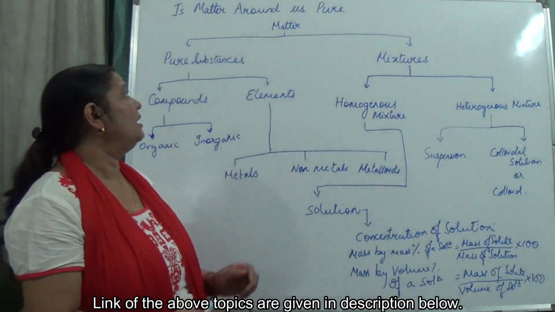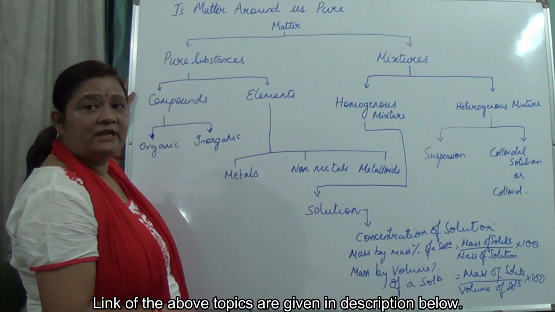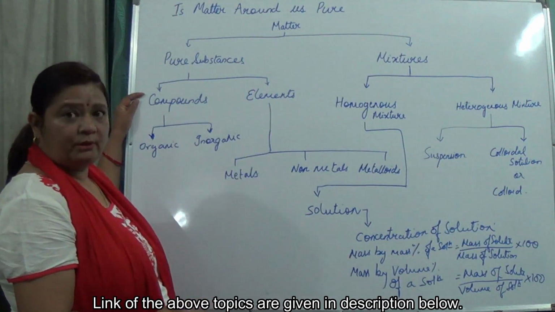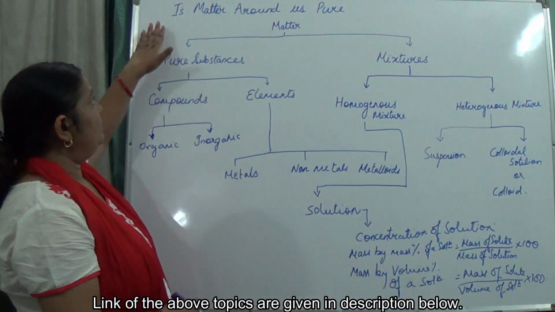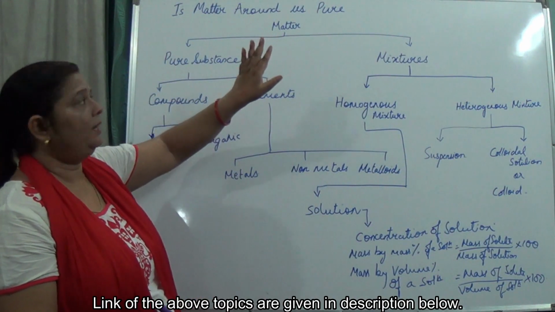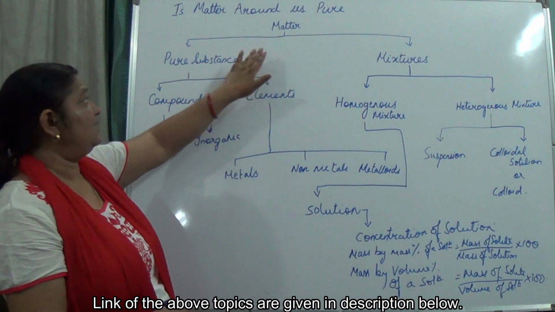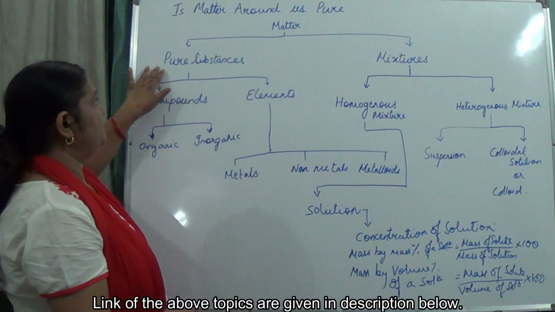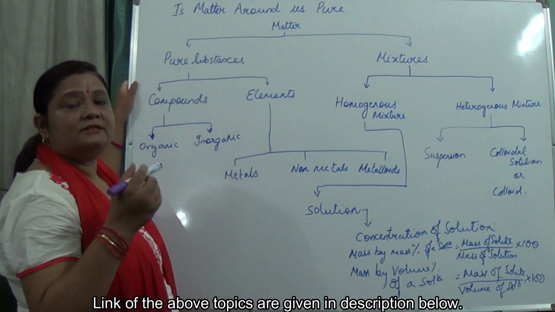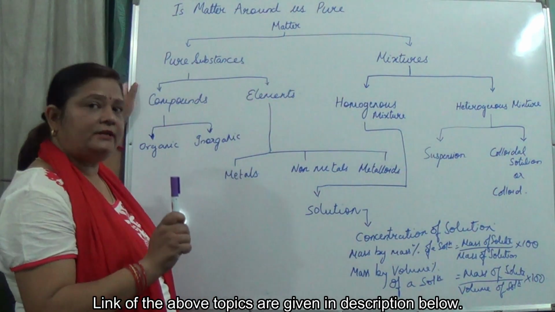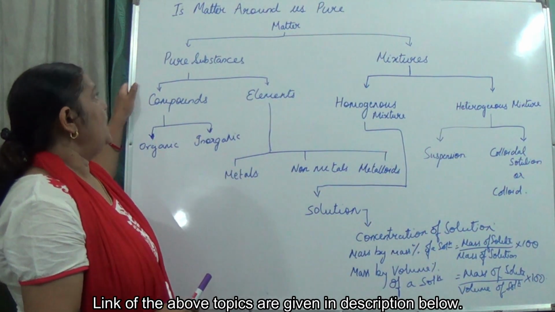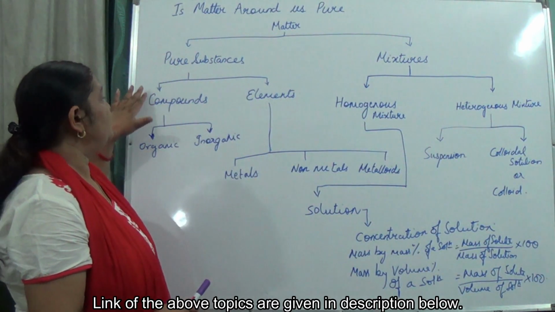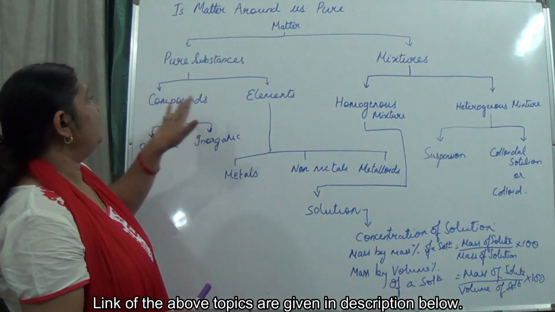Hello students, we are going to cover the whole chapter, "Is Matter Around Us Pure?", in the form of a flow chart. Matter is classified into pure substances and mixtures. First of all, pure substances. What are pure substances? They are the substances which consist of one type of particles. Now this pure substance is further classified or divided into what?